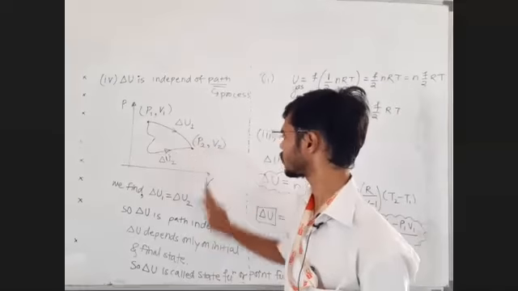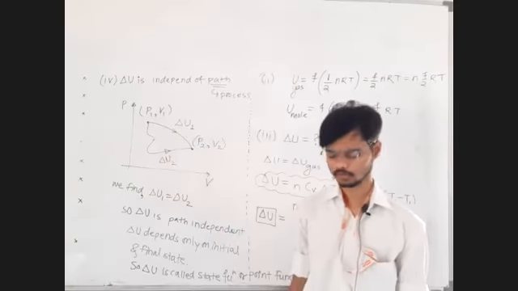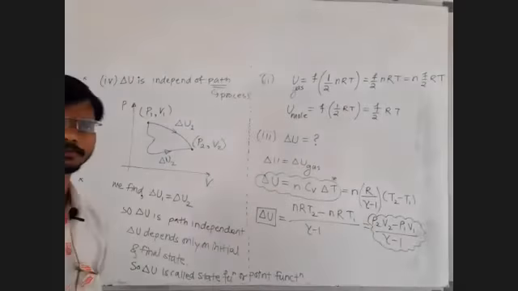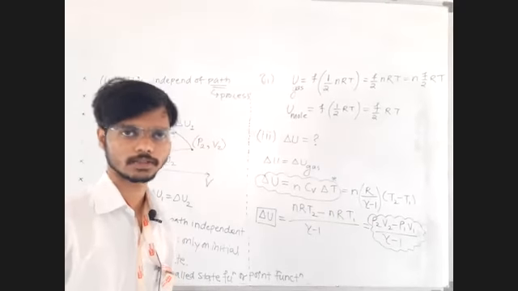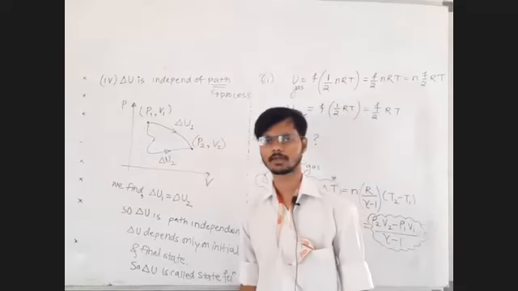It is independent of path. It depends only on the initial and final state. Is this point clear to all of you? State function, path function. We can say that delta U of a cyclic process is 0. Yes, that we will learn afterwards.